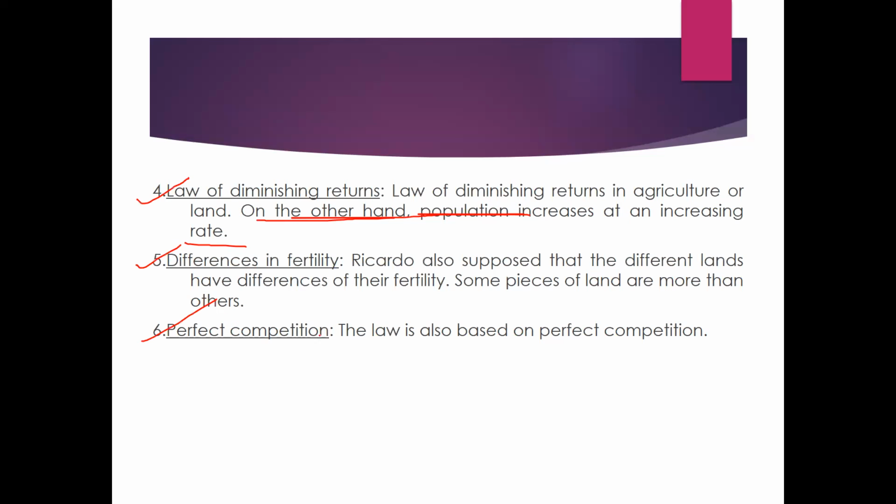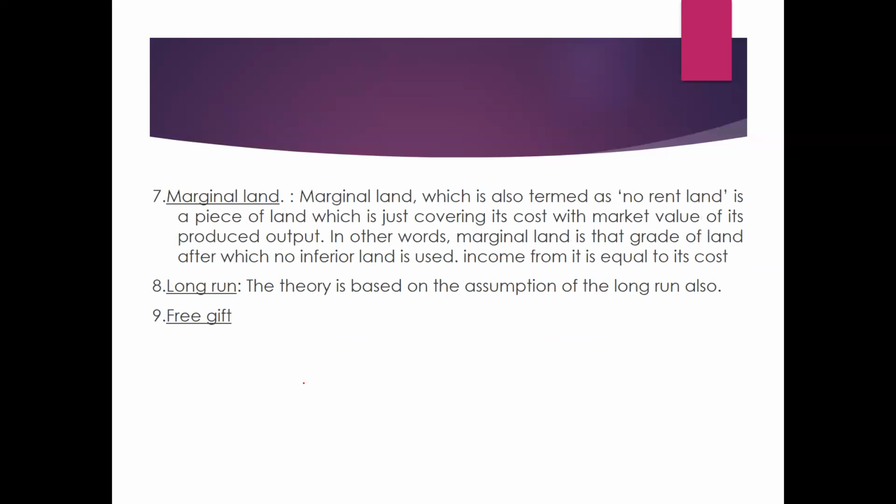Then there is perfect competition. The law is also based on perfect competition, because we are presuming that Ricardo's theory is based on perfect competition, not imperfect competition. Then the seventh one is marginal land. Marginal land is also termed as no-rent land, where we are not getting any rent. It is a piece of land which is just covering its cost with the market value of its produced output.